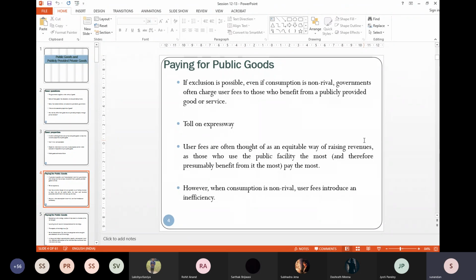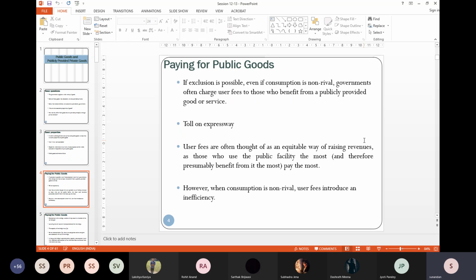Those who use, they pay the most. If you use it every day, you pay higher toll. If you use it only sparingly, you pay less. So look, your willingness to pay and what you pay are directly linked. If you are not willing to pay for that public good, you're not going to use it.